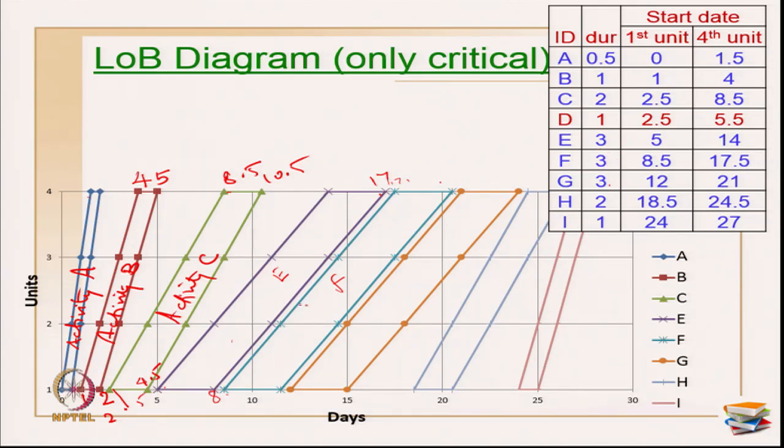So, all these 3 activities you can see, E, F and G, are like parallel activities. The bars are almost parallel, and since H and I have a reduced duration than E, F and G, you will see here I have introduced only a buffer in both the places. There is a lot of float in the starting place, in start units 1 and 2 in both these activities. So, that is what you can infer from these diagrams.